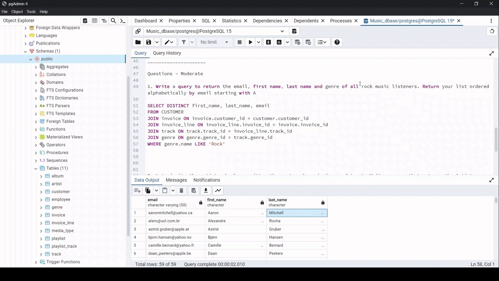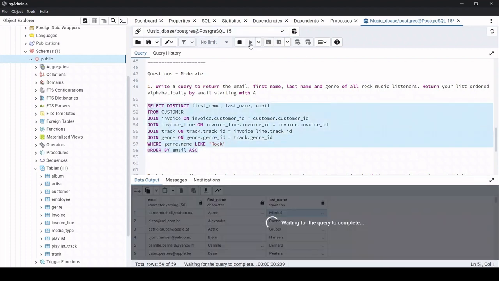and they're asking me to return the list ordered alphabetically by email starting with A. So it's obvious, right? So which clause do we use over here? We need to use the order by clause, because we need to sort them, right? So we will order by email, because they've asked us to order it by email in ascending order. You can either type ascending or leave it blank, that's fine, but for best practices I will write ascending order over here. Now let us go ahead and just run this and check what is the output.